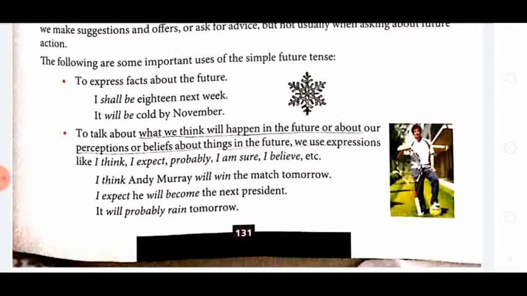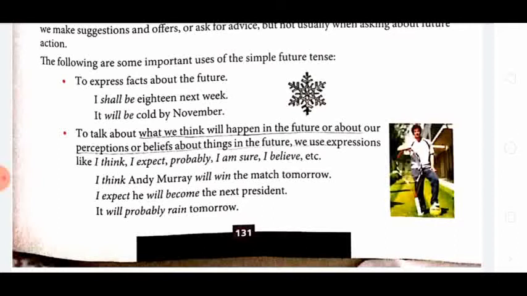Then we use expressions like I think, I expect, probably, I am sure, I believe. We use such expressions when we talk about or think that something will happen in future, or that may be our belief. I think Andy Murray will win the match tomorrow. Here we are thinking about tomorrow's match. Perception is there.